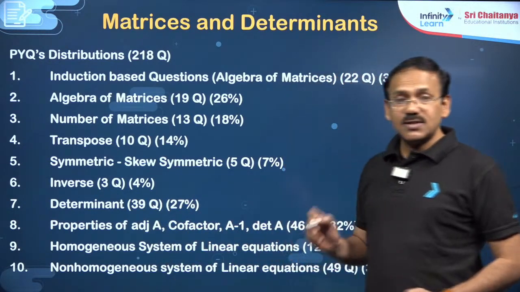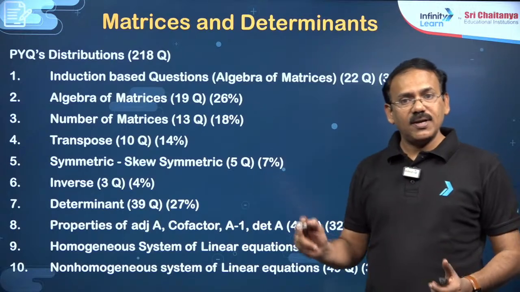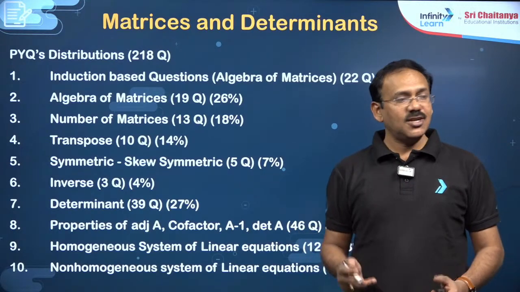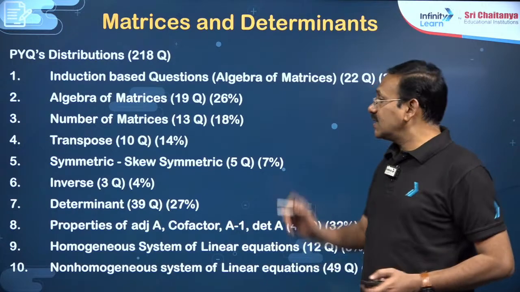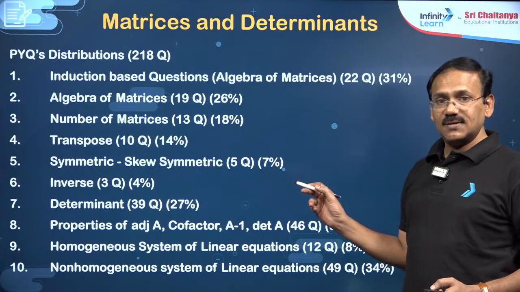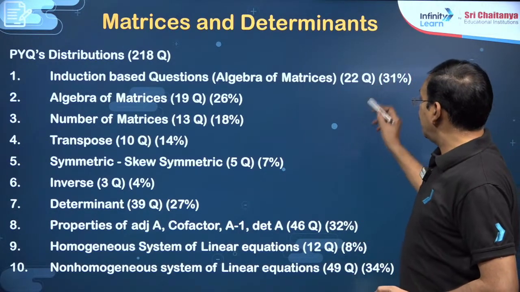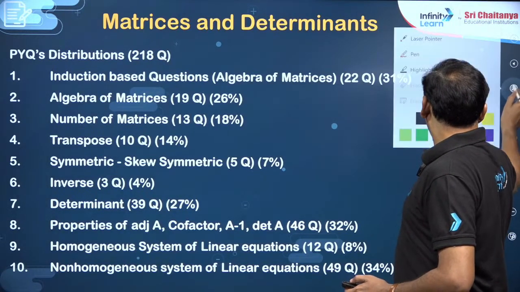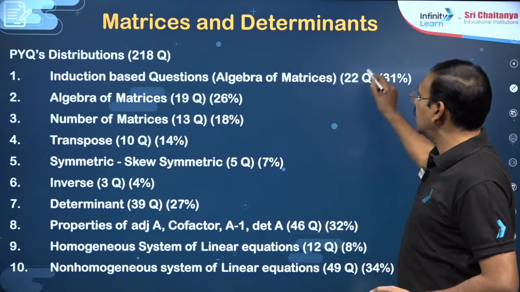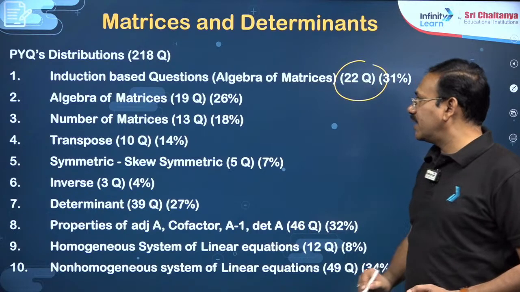Here I have divided the questions into various categories. First, in matrices exclusively, there are 22 questions of induction based ones out of 218.